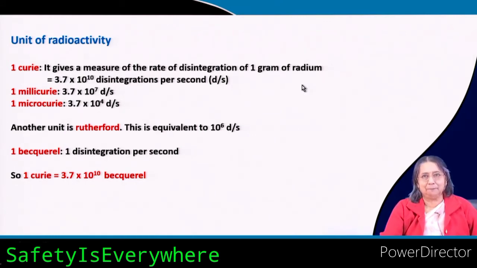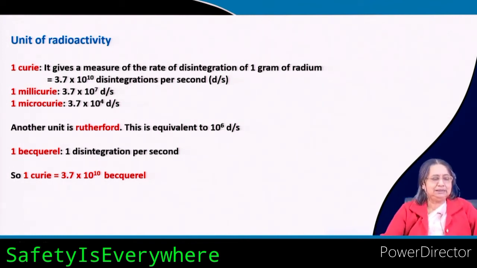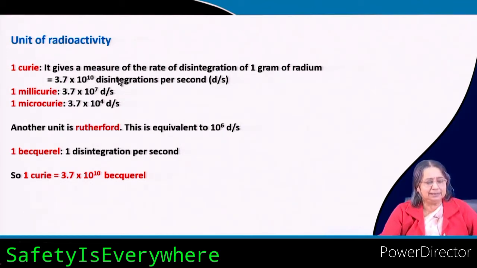How much 1 gram of radium produces, that is 1 Curie. It produces 3.7 into 10 to the power 10 disintegrations per second. That is nothing but 1 Curie.